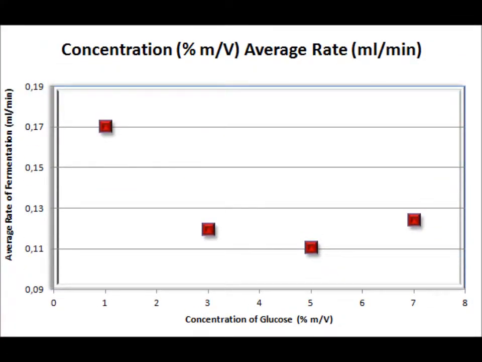This graph represents the data collected by our team for the experimental treatments at 1%, 3%, and 7% concentrations, as well as the average class results for the control at 5% concentration of glucose. The best way to summarize our results was to plot the average rate of fermentation as a function of the glucose concentration. This graph shows a higher rate for the treatment at 1% concentration, which indicates, quite surprisingly, that the fermentation was more effective with a lower concentration.